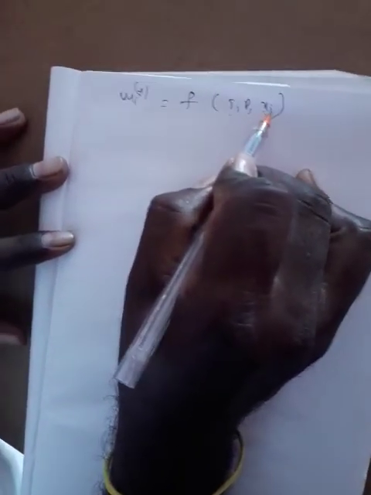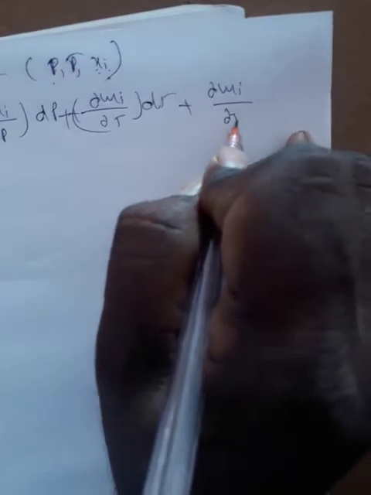For the solid there is no mole fraction, but the liquid is influenced by the mole fraction, that's why we have introduced it. Now doing partial differentiation with respect to pressure, temperature and number of moles, we know very well how to do it. d mu I is equal to, with respect to pressure, dou mu I by dou P into dP, plus, with respect to temperature, dou mu I by dou T into dT, plus dou mu I by dou xi into dxi.